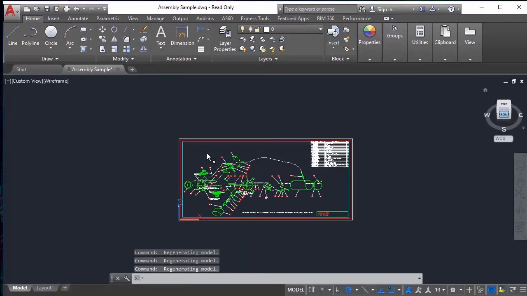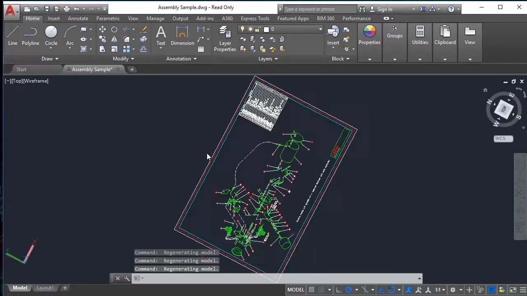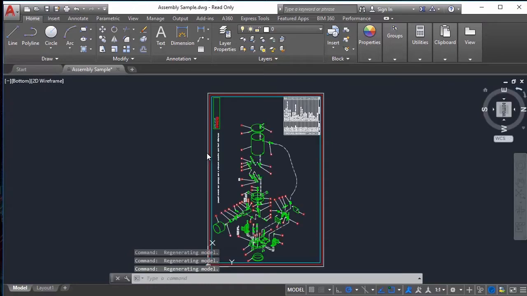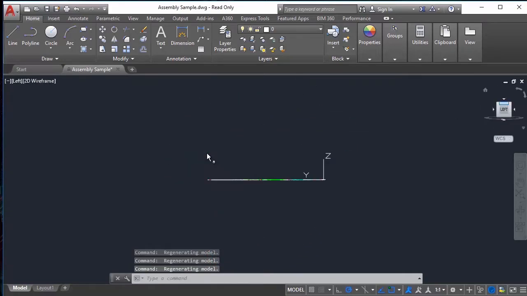In the view cube we have a few default views like the front view, the right view. This is a 2-dimensional drawing, so everything here is flat and the only thing we can see now is a flat line. But when we go to the front and bottom view, now we can see our drawing.